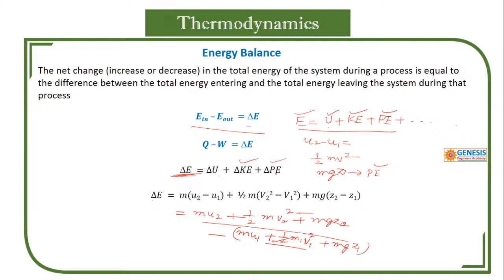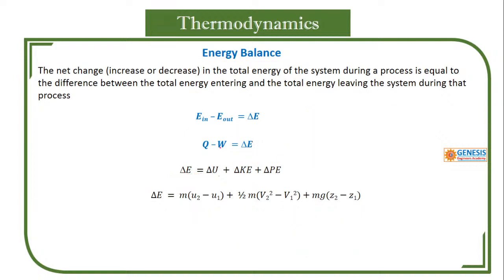So what you have to learn from this is Q, that is W, that is E. So this is the basic equation of first law of thermodynamics. You have to remember that. We use this formula forever.